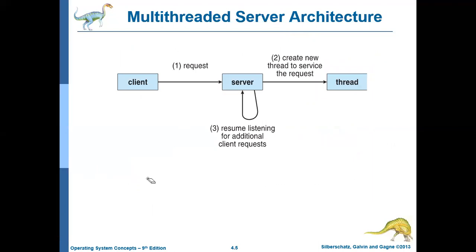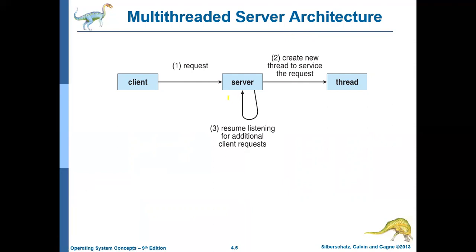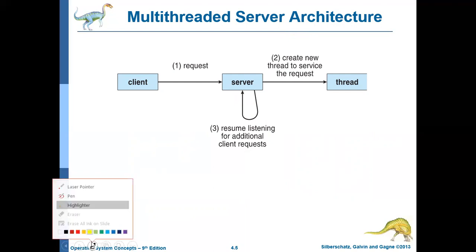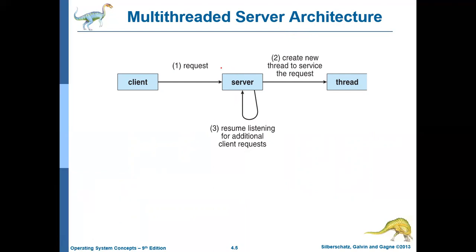So let us take a client server application and try to understand how multi-threading is done in a client server based application for a web server. This particular server is a web server. So what will a web server do? A web server will provide an instance of a website. Let us assume this is some web server.